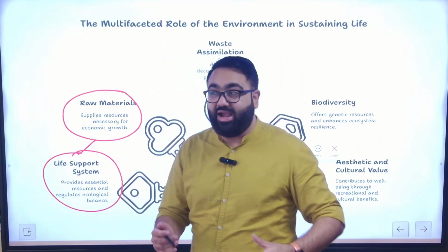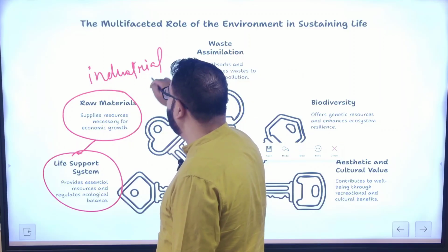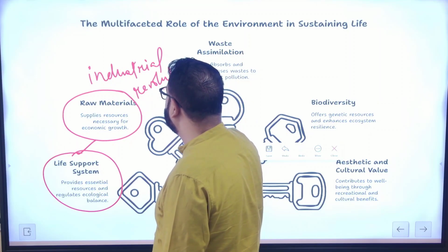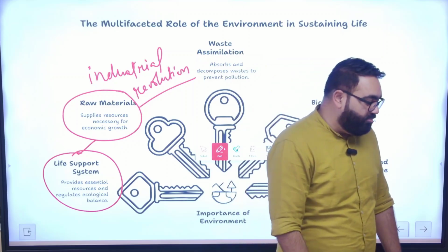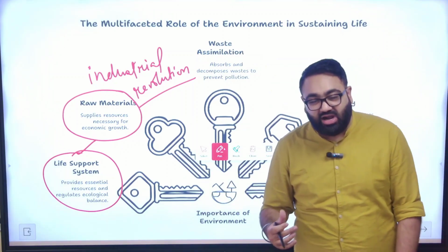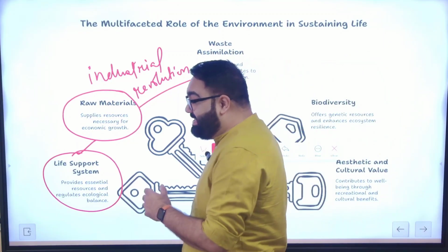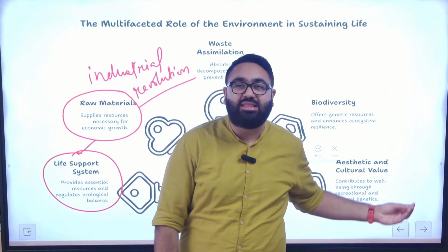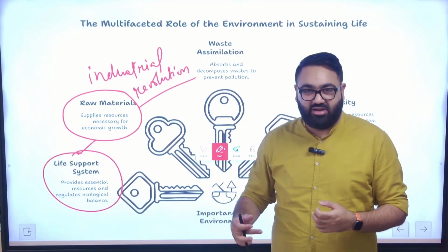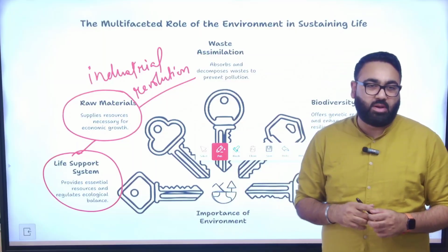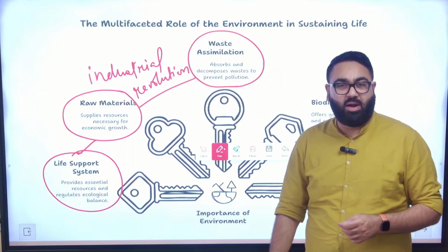In history, you might have read about how India actually provided all the materials to England for their industrial revolution. In world history, when you read about the industrial revolution, there is a very important topic where you read about why it started in the UK. Why not in some other country? And then you realize it started in the UK because they had the colonies who could supply them with all the raw materials that were required. So that is something that environment has given us, all the raw material that we require for our own economic progress.